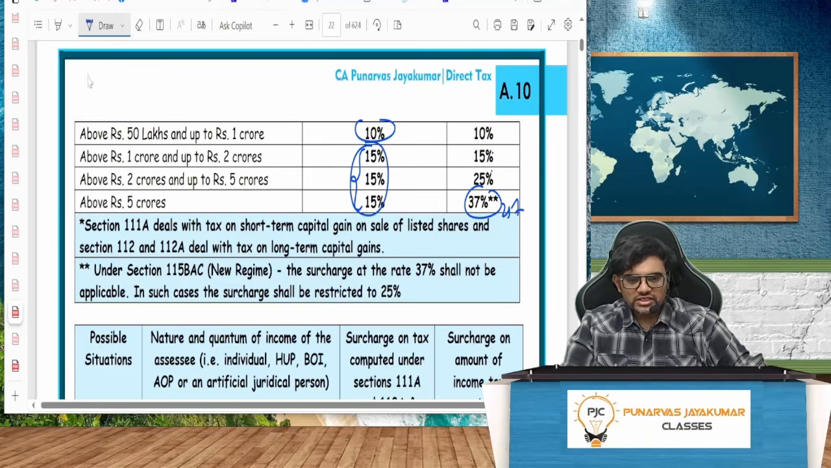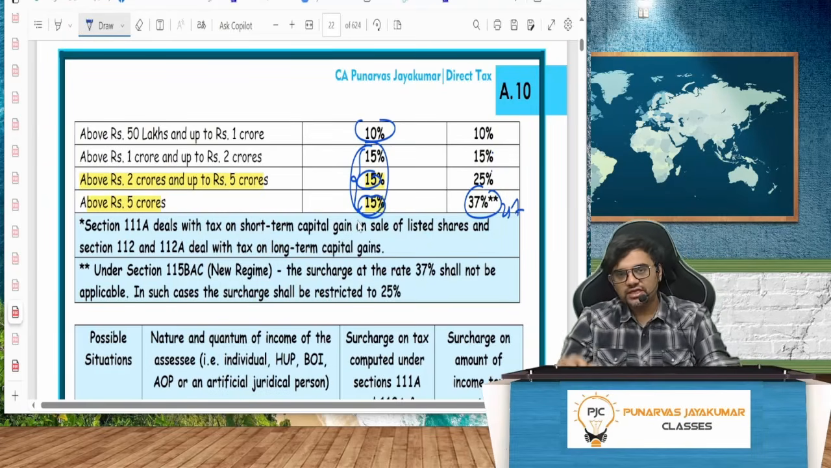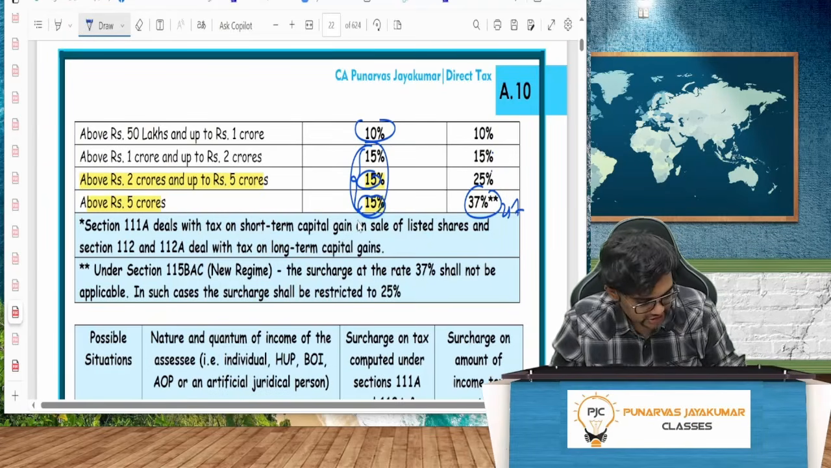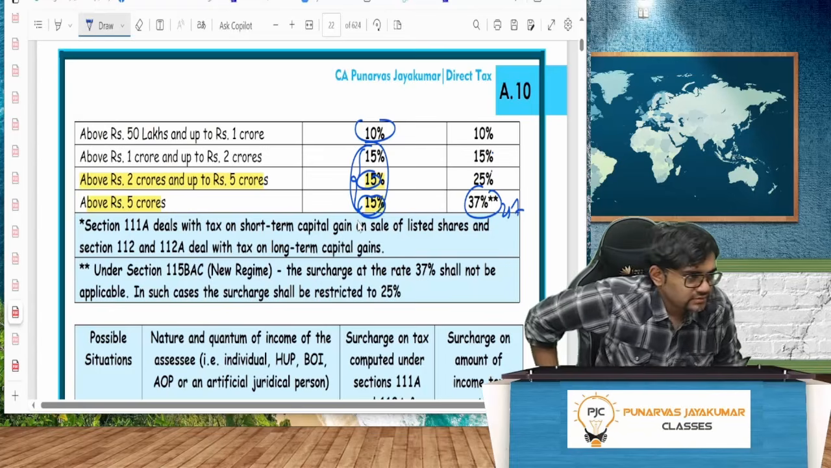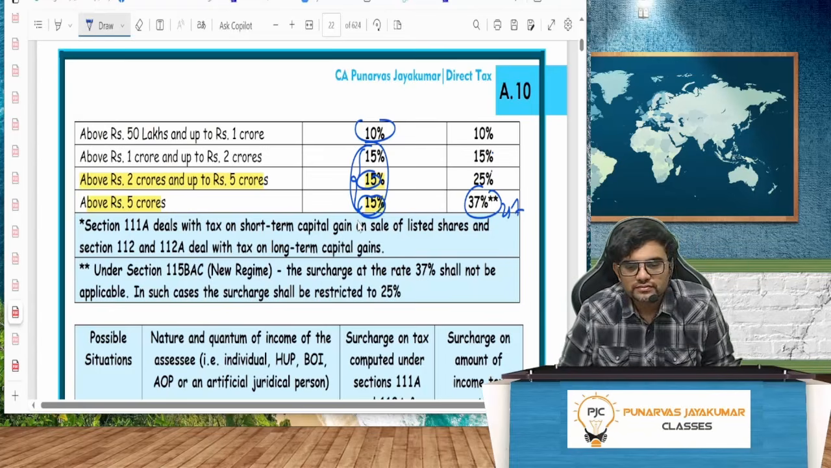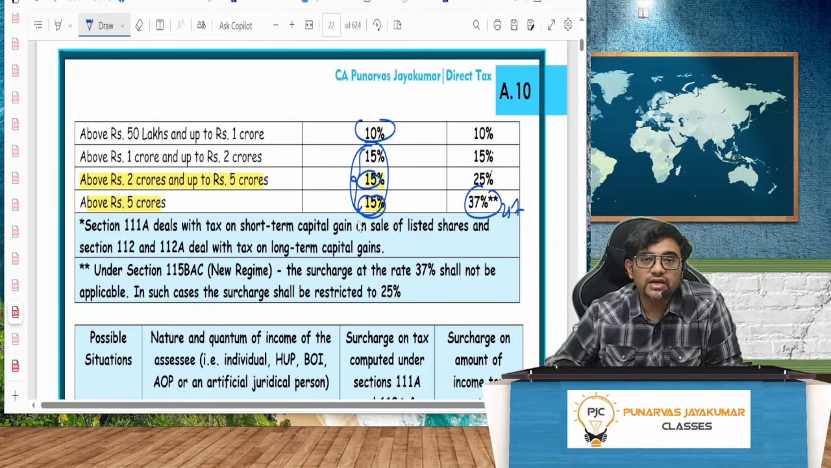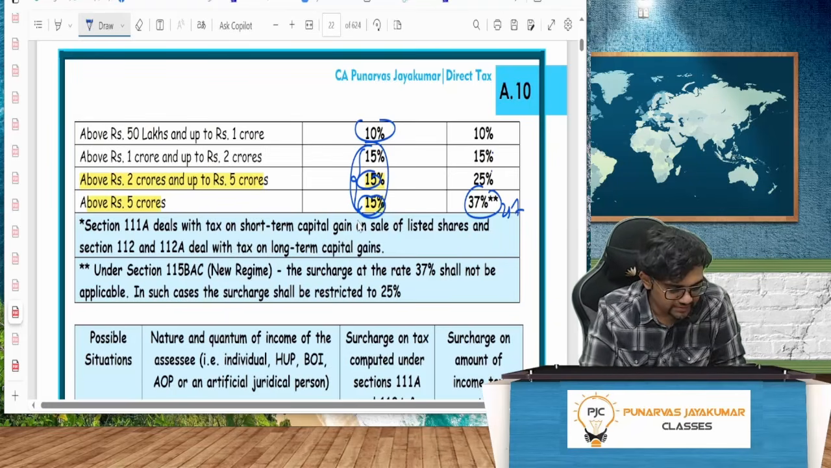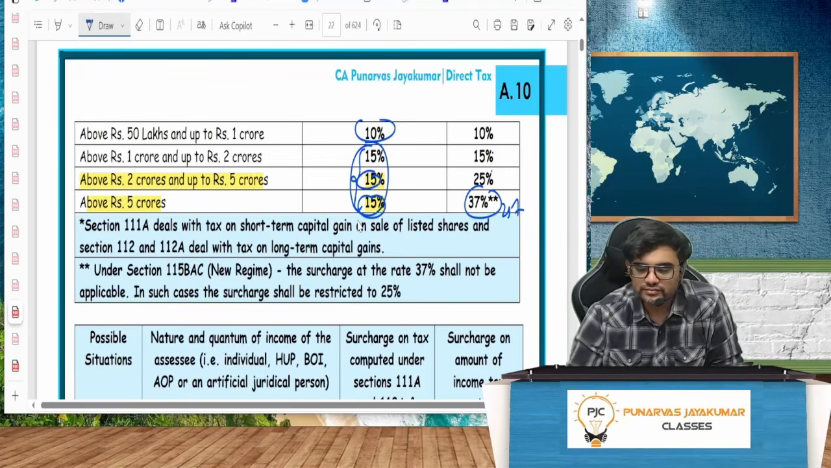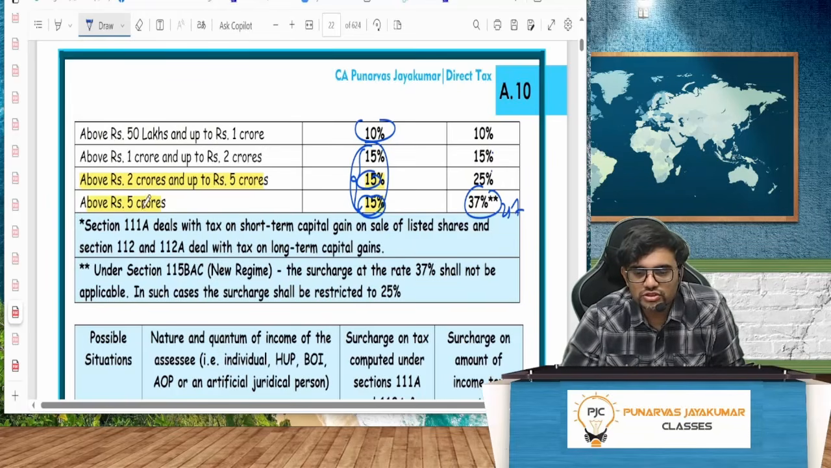So, these 2 points especially, above 2 crore and up to 5 crore, above 5 crore, it is not 25% and 37%. It is only 15%. It is only stopped at what percentage? 15%. Everybody with me understood? It is always stopped at 15%. Why? I told you the logic. Everybody with me? Thumbs up, come on. Understood?